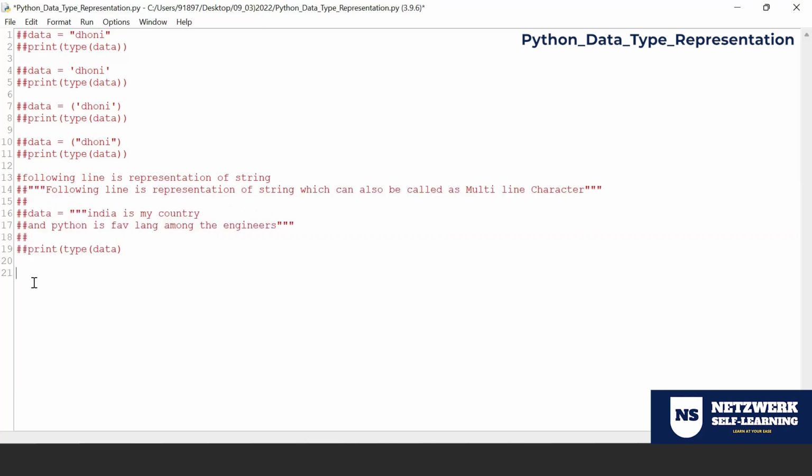Right. Next, we'll head into list representation. A list is anything that gets represented by square braces.